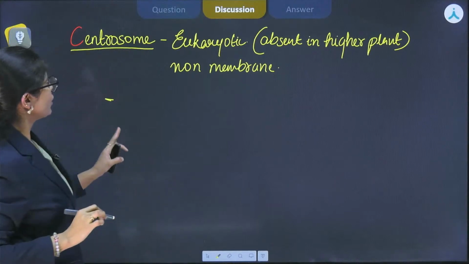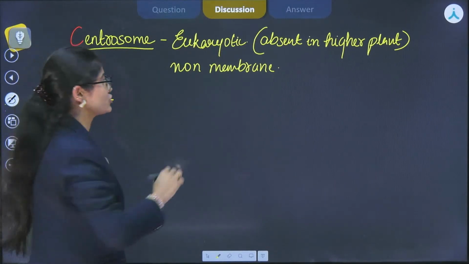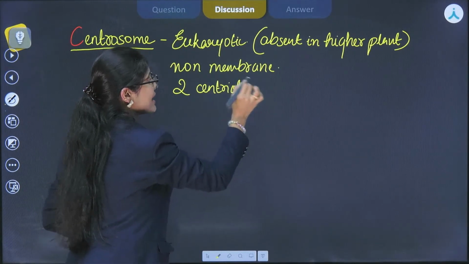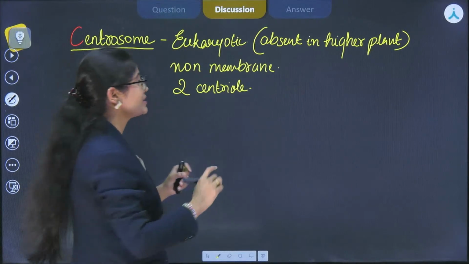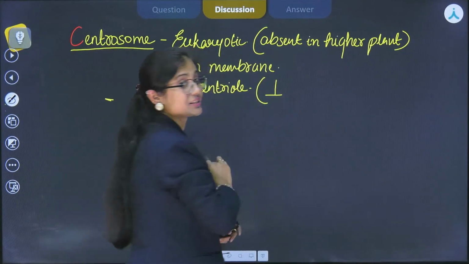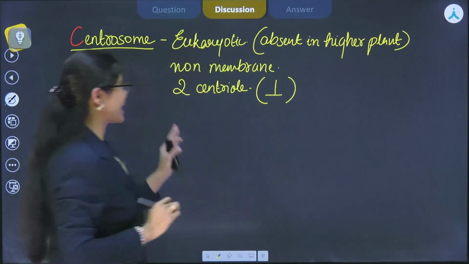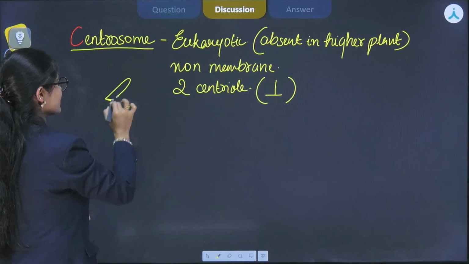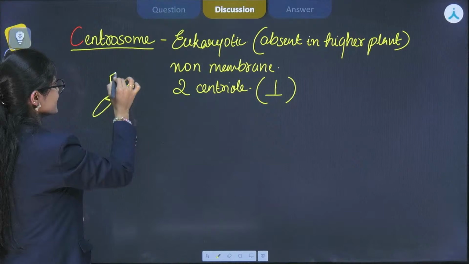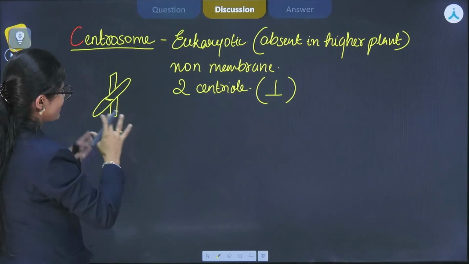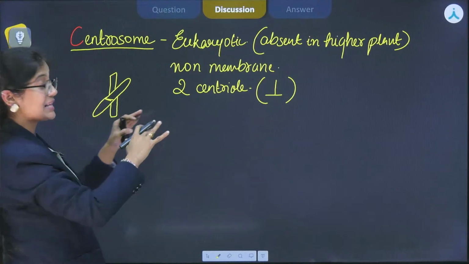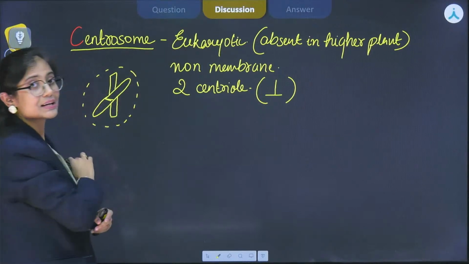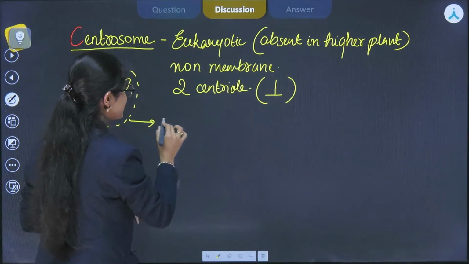Like this. Okay, and it is composed of 2 centrioles. इनमें 2 centrioles होता है and those 2 centrioles are arranged perpendicular to each other. I am putting sign for here. For that, as they are present perpendicular to each other, if I draw image for that, it somehow look like this. These are 2 centrioles, somehow look like perpendicular to each other, and they are surrounded by one amorphous substance, cloudy-like substance, which is known as centriosphere